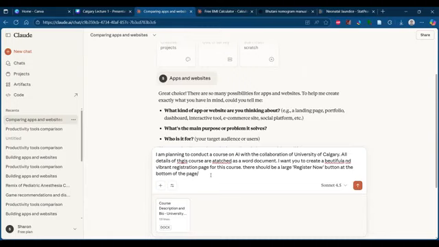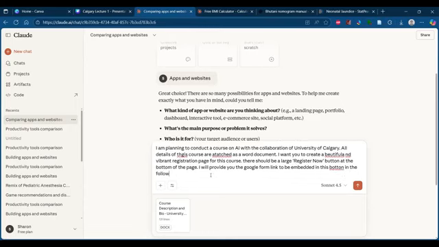In the future chat, I will provide you the Google Form link, because on clicking the Register Now button, I want the visitor to go to a Google Form. I'll provide you the Google Form link to be embedded in this button in the follow-up chat. Presently I'm not giving this because I haven't created that registration form yet.